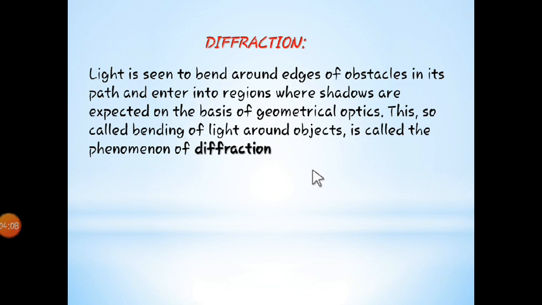You must have seen shadows. How are shadows formed? Shadows are formed due to the blockage of light by an obstacle. When any obstacle comes in between, it will create a darker point, which is nothing but a shadow, and the points around that shadow are brighter. And how are the dark and bright points obtained? By an interference pattern, by constructive and destructive interference. When constructive interference happens, the point is bright, and when destructive interference happens, the point is darker. So this is applicable over here, which is diffraction.